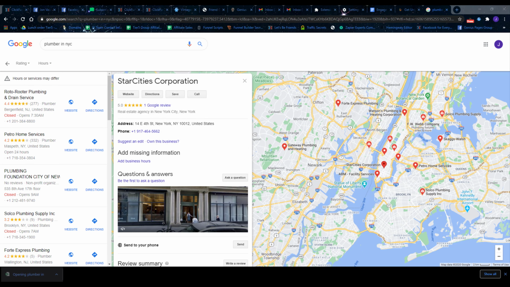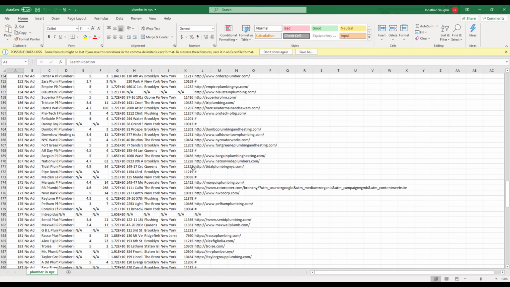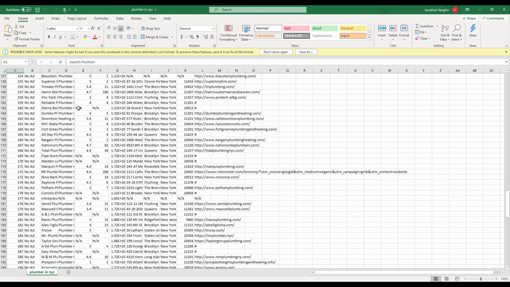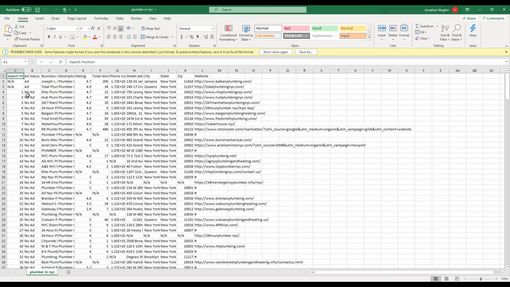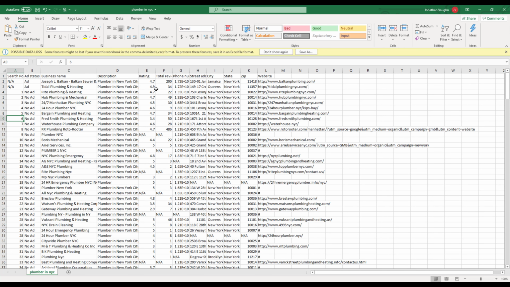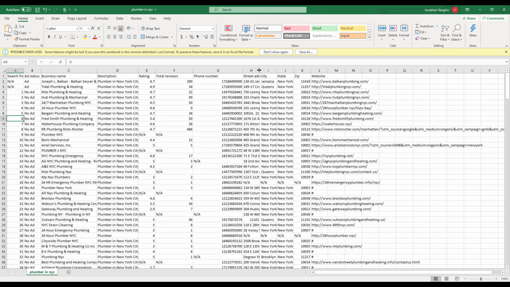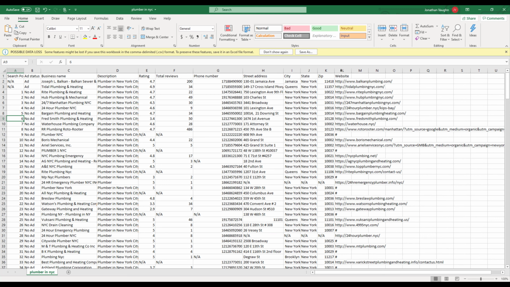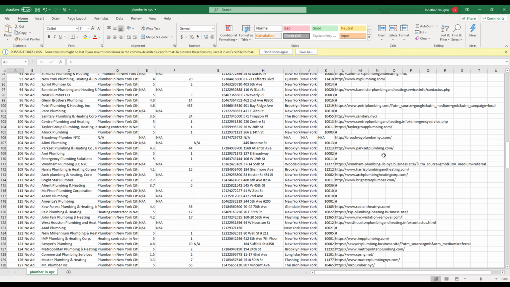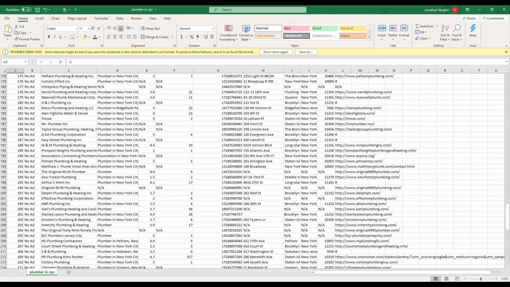Now let's check it out. Here's our file with all our leads. You notice we're getting some information about them: their position in the Google search, whether they're running a paid ad for that position, their business name, and a description of their business. We're also getting a rating, the total number of reviews, their phone number, street address, city, state, zip, and website, but we're not getting their email address. So if we want their email address, we're going to do something different, and I'm going to show you that right now.